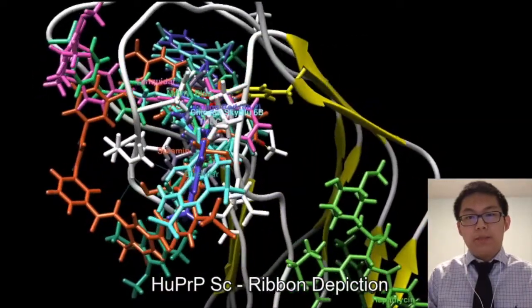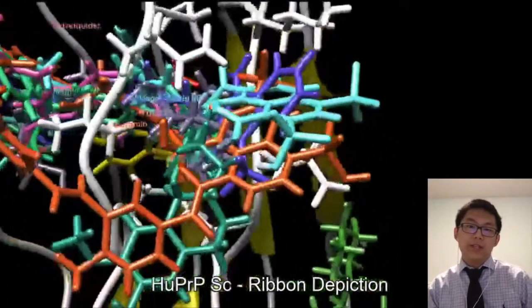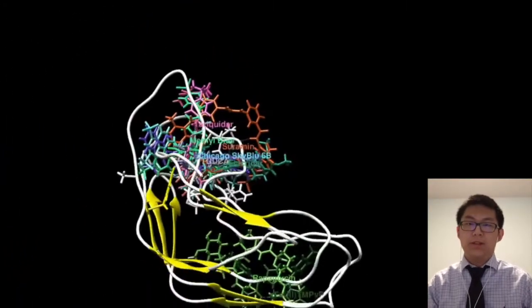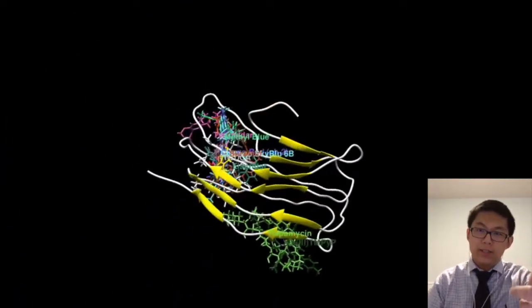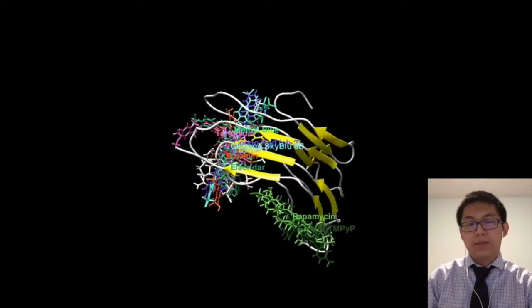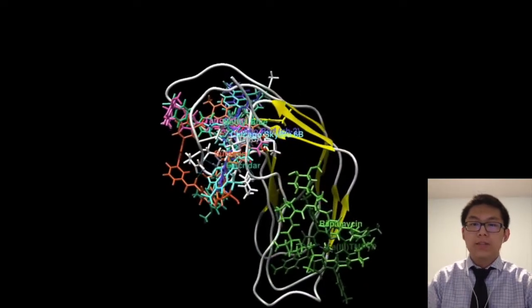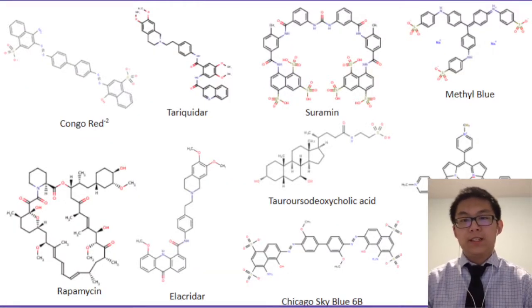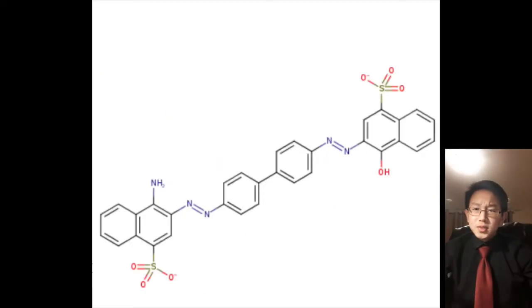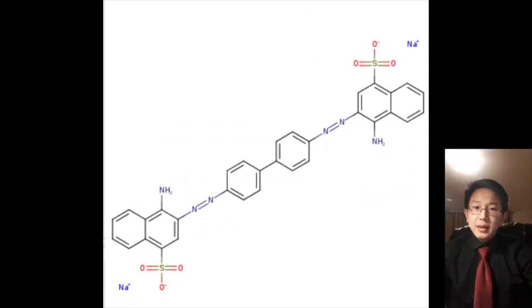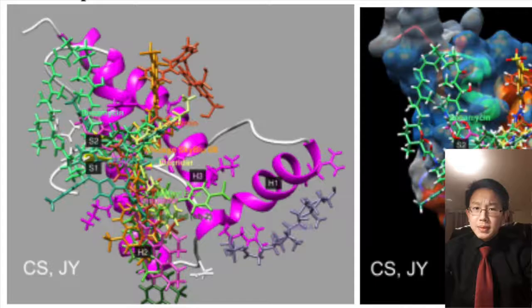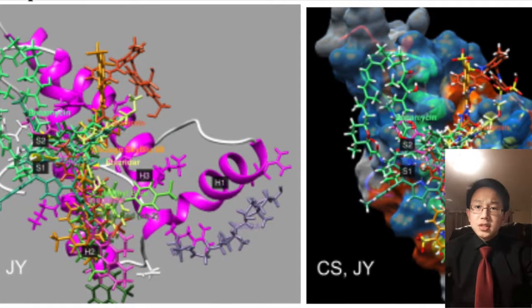Anyways, using the program Chimera and the extension AutoDock Vina, we conducted simulations for the binding of compounds onto the disease-prone mutant forms of the Human Prion Protein. As a quick remark, here you can see the ribbon representations of the same Scrapie's protein and docked compounds. And out of these 119 tested compounds, 9 were selected for further analysis due to their remarkably high binding affinity. By our results, we eventually concluded that charged compounds bind better than their uncharged counterparts, and that compounds bound generally best to the Scrapie model and worse to the experimental mutant model.